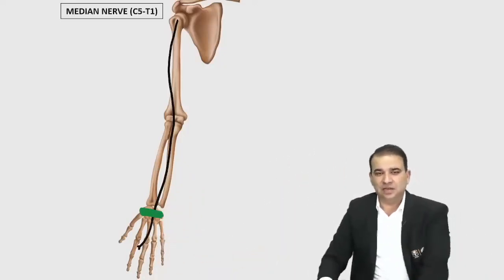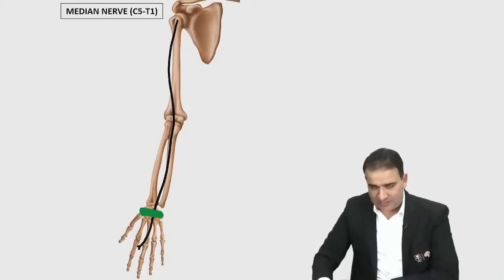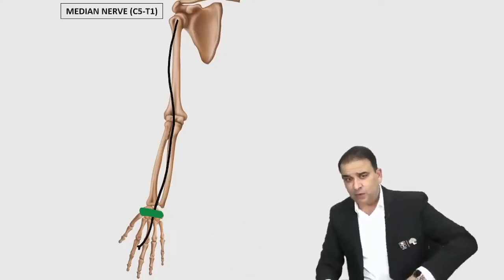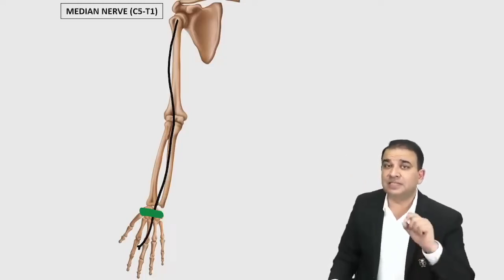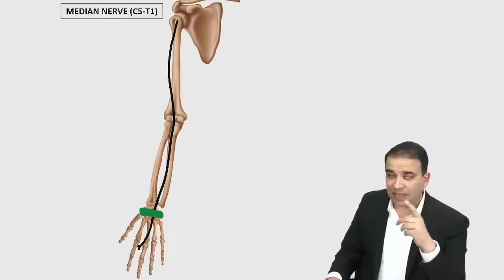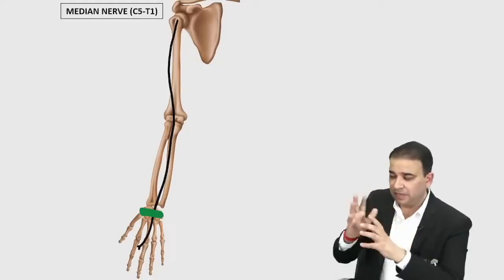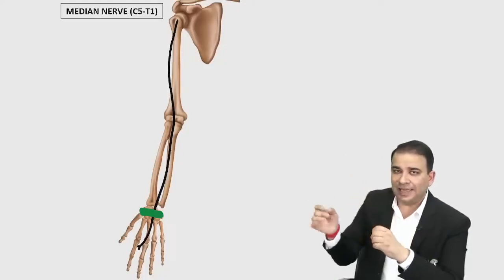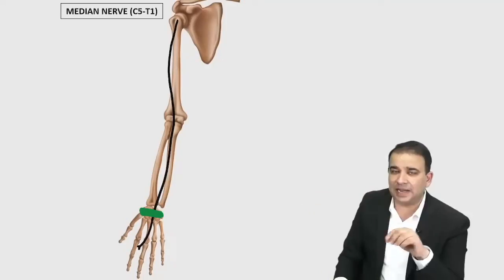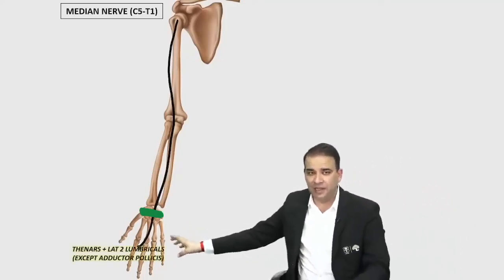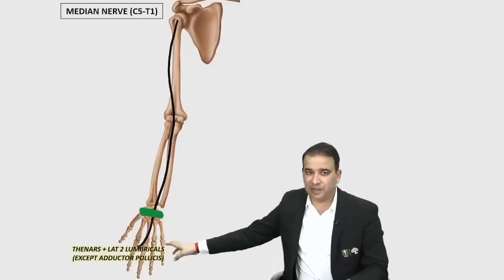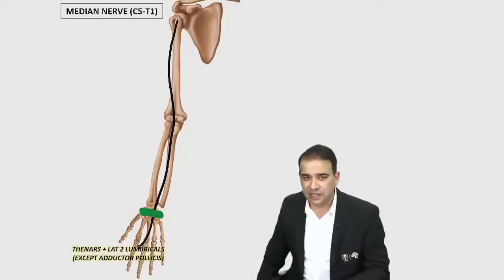Now, once the median nerve reaches the hand, it will supply the thenar muscles and the first and second lumbricals. If you think back, we said out of all the intrinsic muscles of the hand, the thenars, except adductor pollicis, and the first and second lumbricals are supplied by the median nerve. The lateral two lumbricals are unipinnate lumbricals.